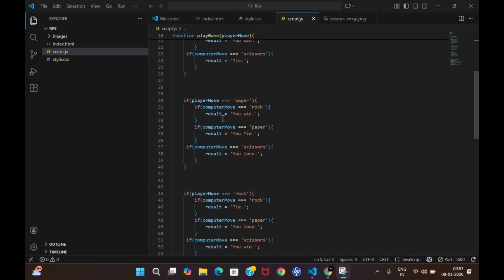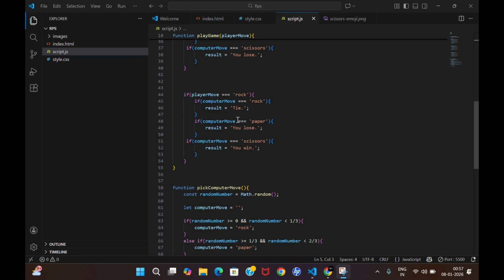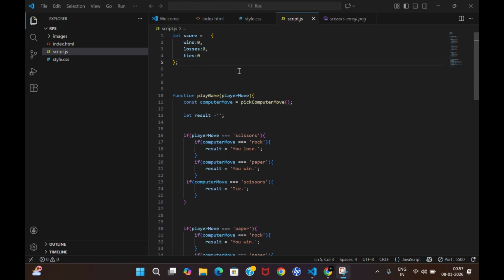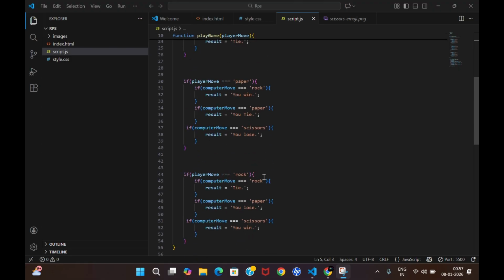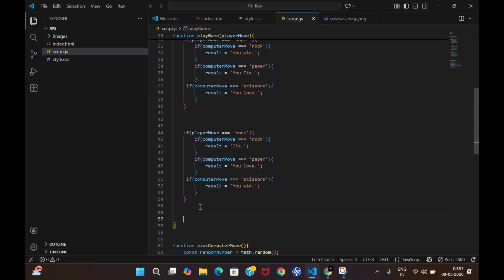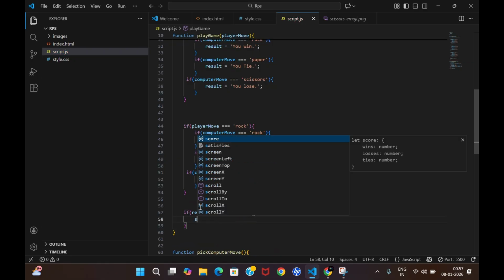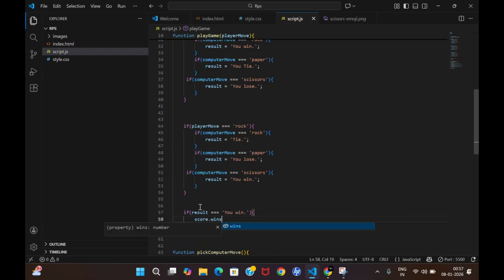Once we have written this score part, now we want to make changes in the score. If we tie, we have to increase the count of ties, and similarly the count of wins and losses. We will do that in our play game function itself. So write an if statement: if your result value is 'you win', then score dot wins plus equals 1.